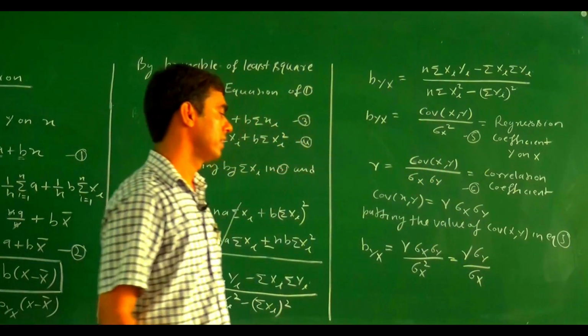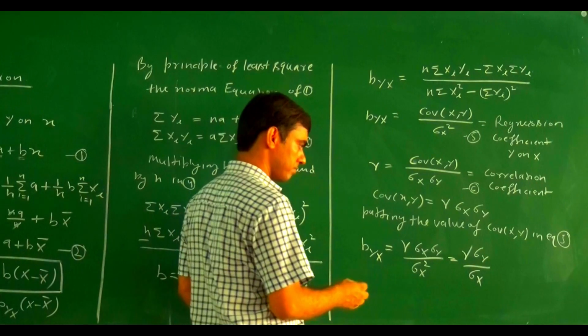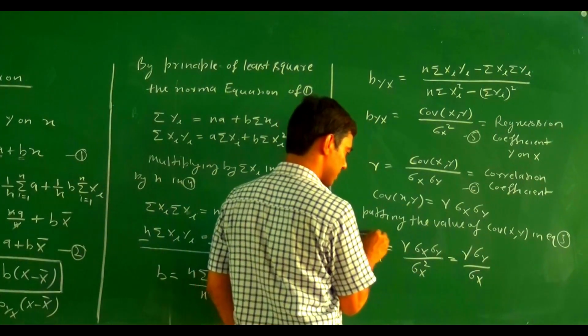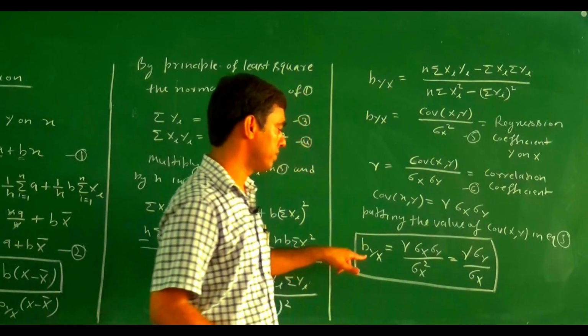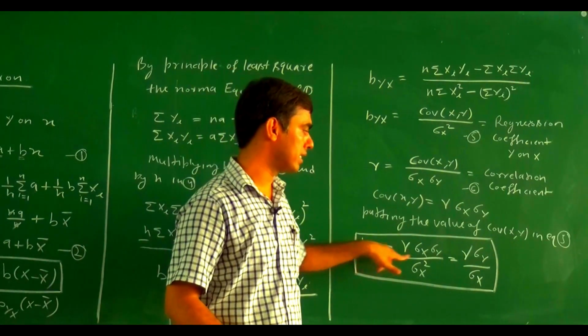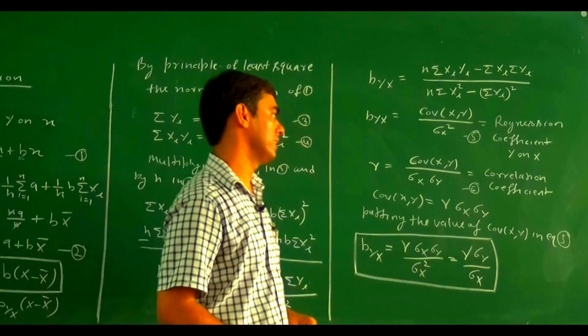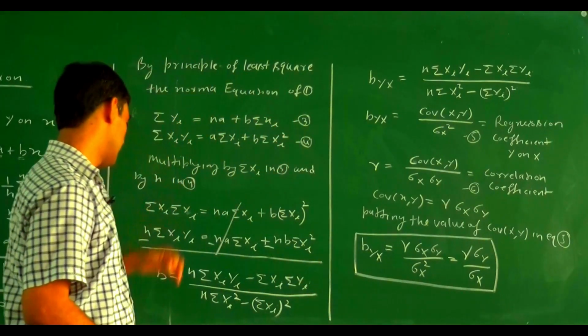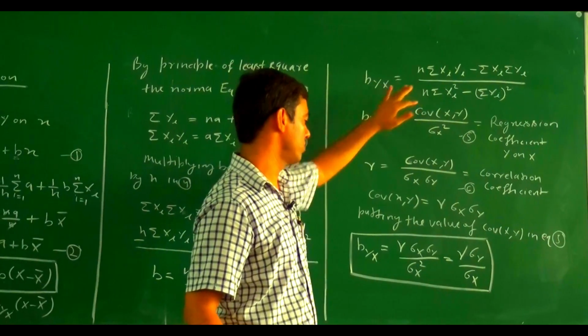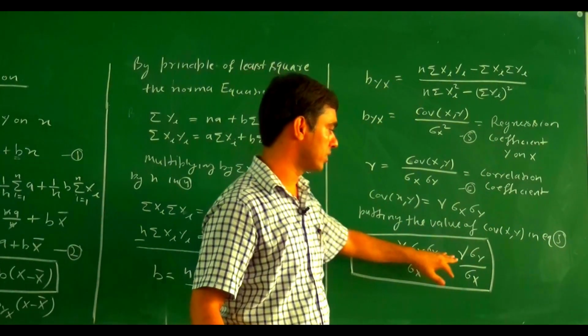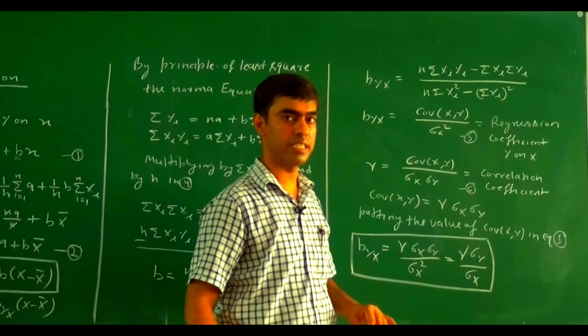This is basically the relation between the regression coefficient y on x and the correlation coefficient. So either we write the regression coefficient in this form, Byx equal to this one, or we write Byx equal r sigma y upon sigma x.